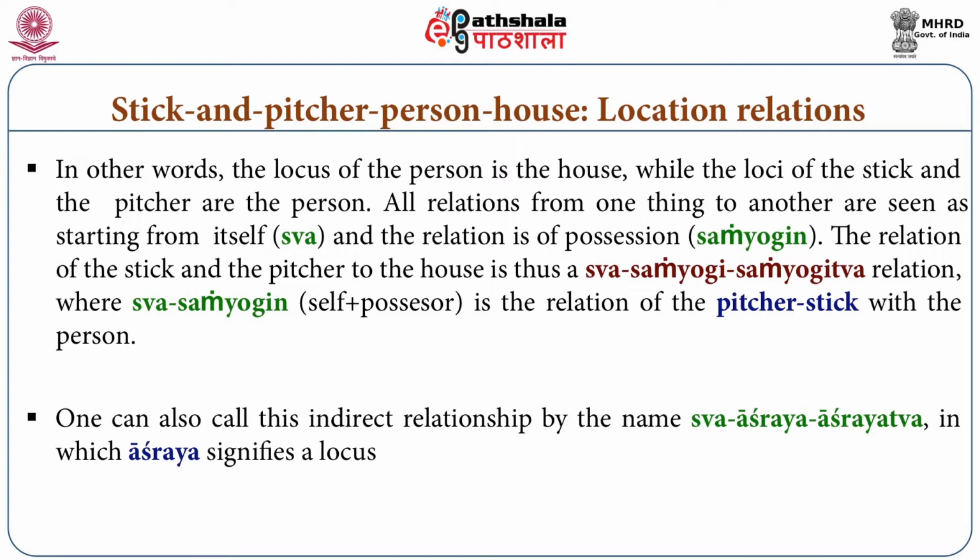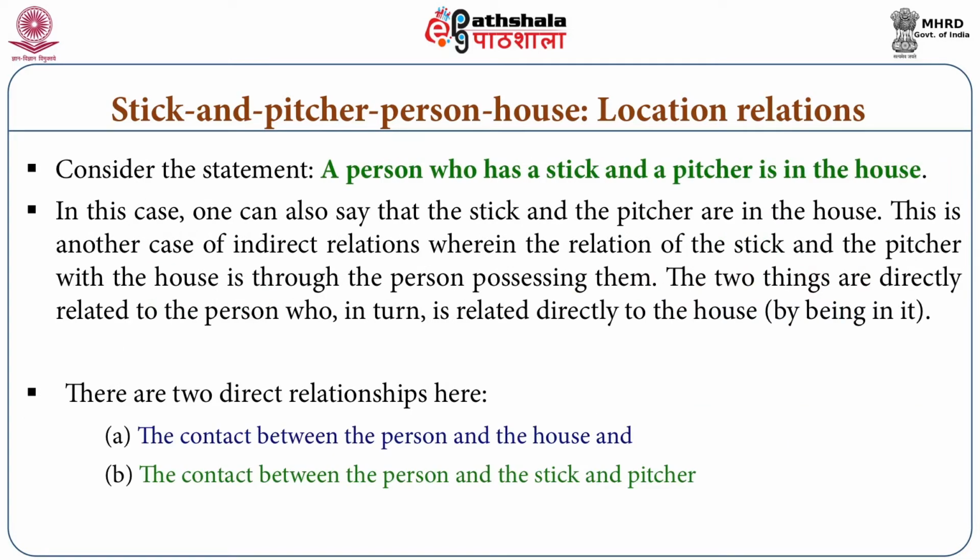So this other example can be understood here, and there are some more examples. In this case, we can simply understand that there were two sets of relations. One set was between the pitcher and the person, and another between the person and the house.